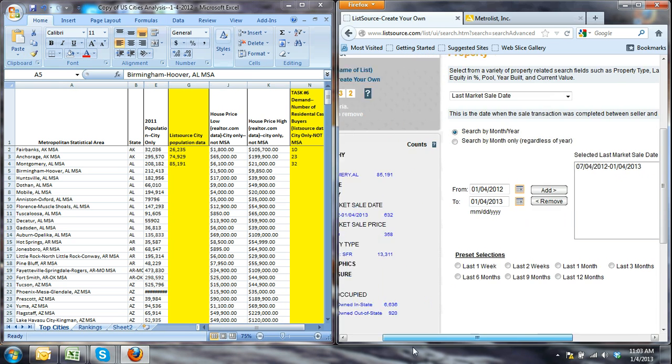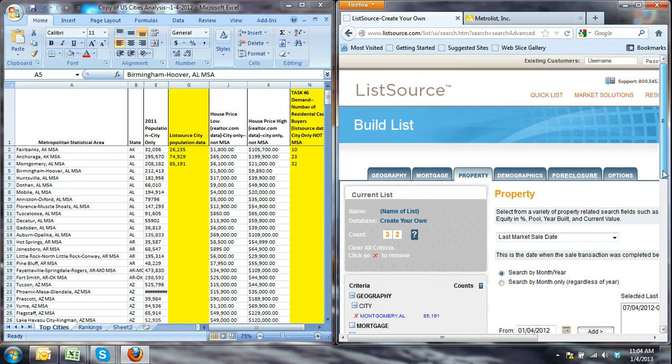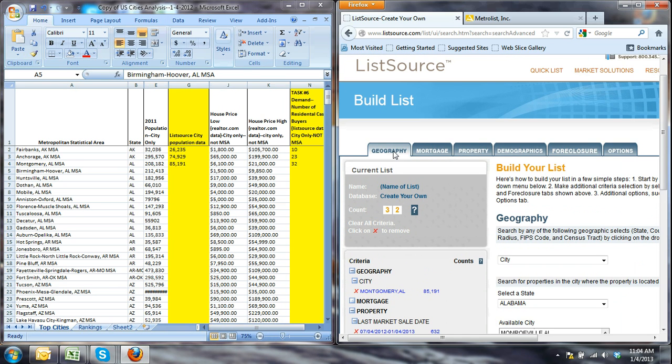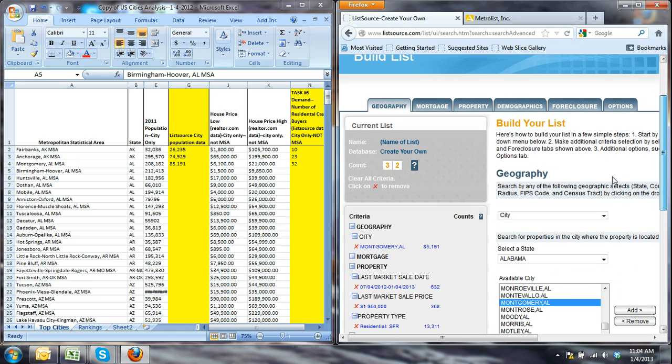So I'm just going to work through a couple. And sorry if I'm being a little anal about this. This information is probably the most important information that we're gathering, and so it's critical that it's done correctly. I'm also putting this in right here. We're gathering the population data that ListSource has in their market, which is indicated right here. I'll show you that on a couple here.